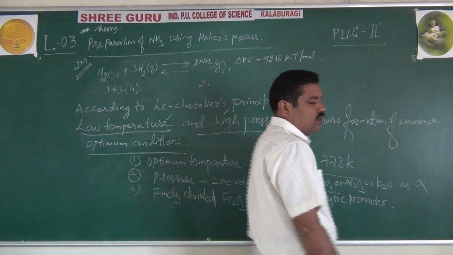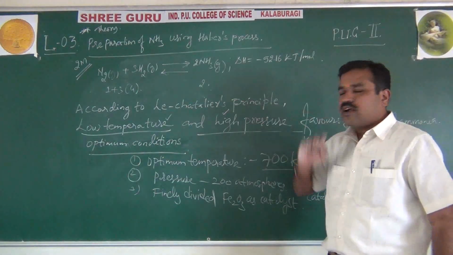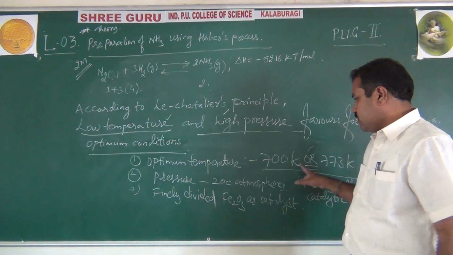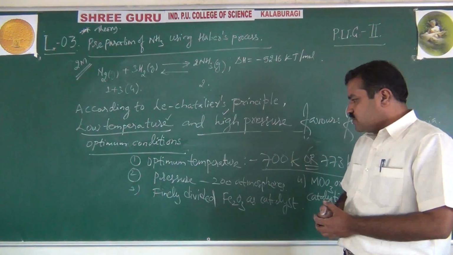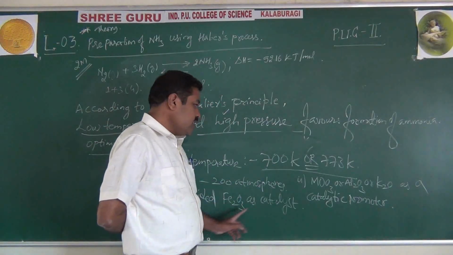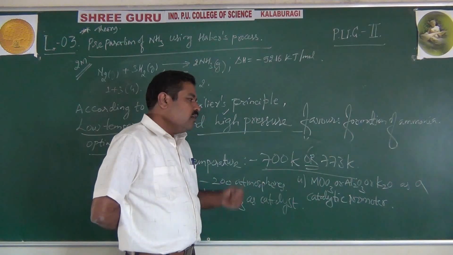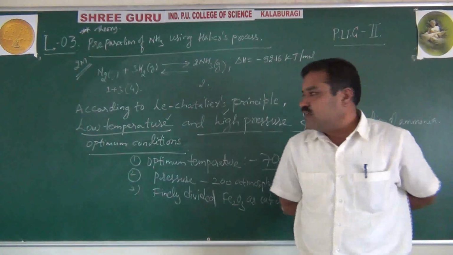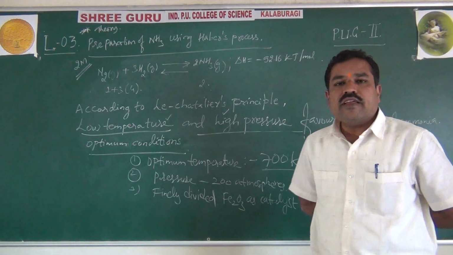Okay, all these, what we have to subject them with what? Pure nitrogen, pure hydrogen gas. Okay, along with the pure nitrogen and pure hydrogen gas, we have to maintain and heat them to 700 Kelvin or 773 Kelvin temperature, compress it to 200 atmospheric pressure, and during compression, you have to add finely divided iron oxide as catalyst along with the molybdenum oxide or aluminium oxide or potassium oxide as catalytic promoter. So these are the physico-chemical principles involved in the synthesis of ammonia by what? Haber's process. Very, very important.